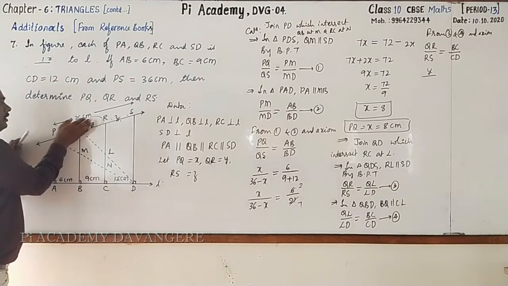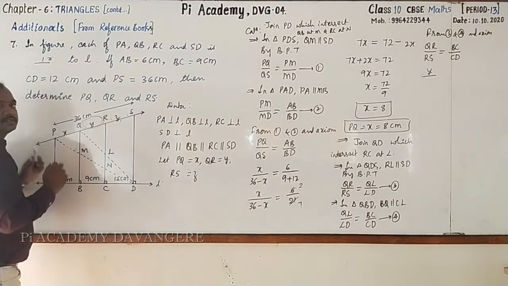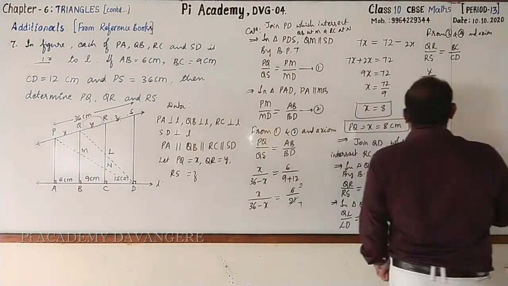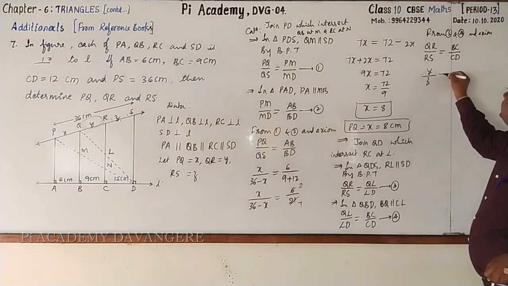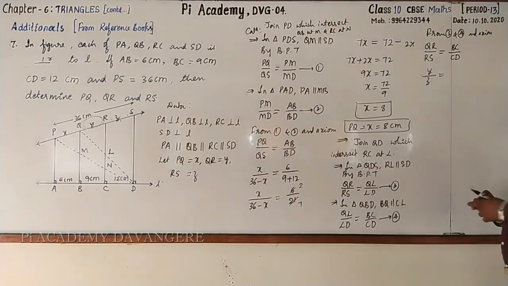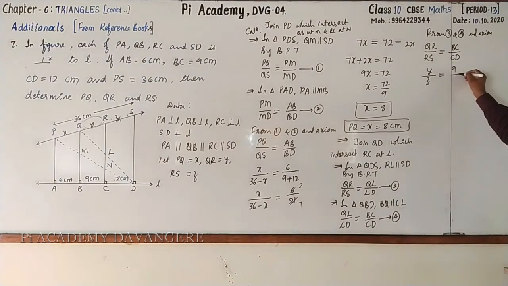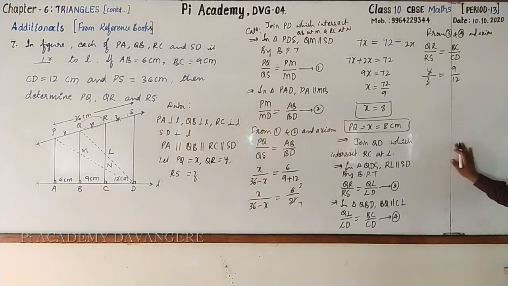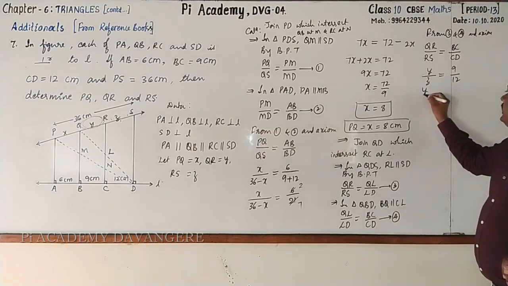Followed? Look here. The sum of these two should be subtracted from 36 to get Z. Here I write RS as Z. It is equal to BC 9 and CD, BC is 9, CD is 12. Understood? Okay. Let us write Y as it is.